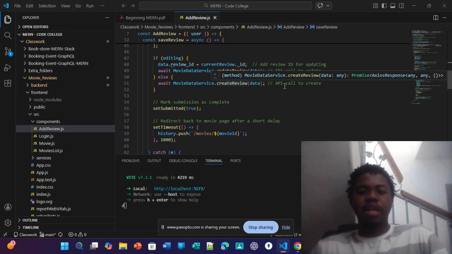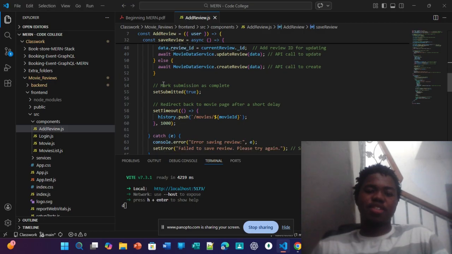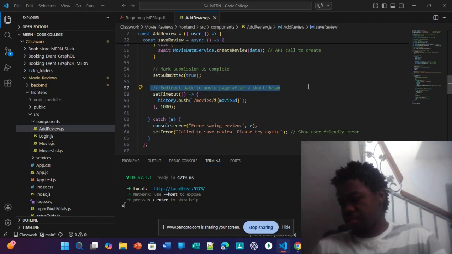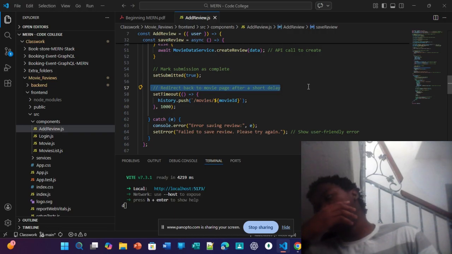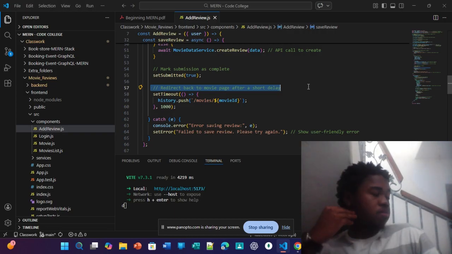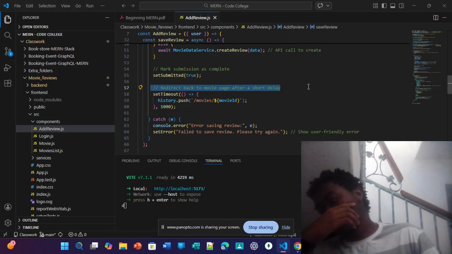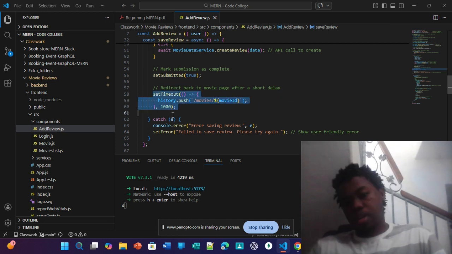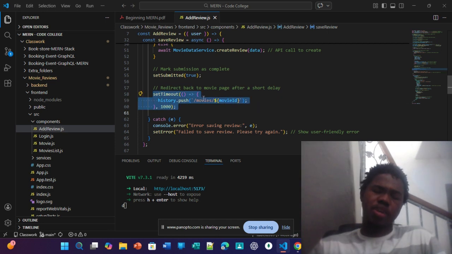createReview(data), the API call to create. Mark submission as complete: setSubmitted(true). Then redirect back to the movie page after a short delay: setTimeout, history.push the movie ID, 1000.